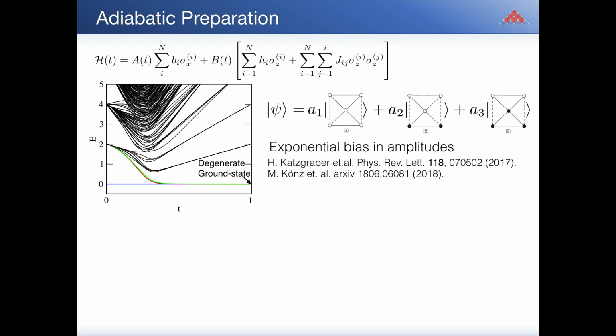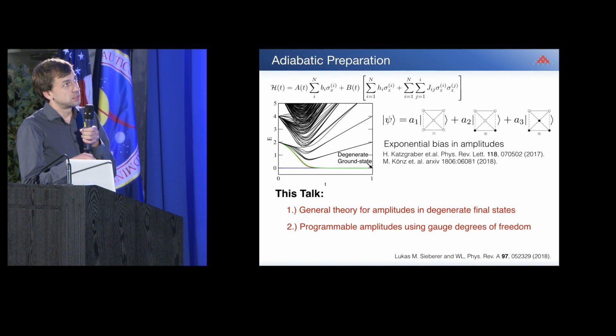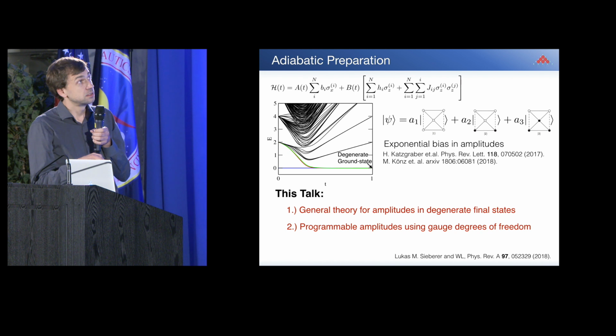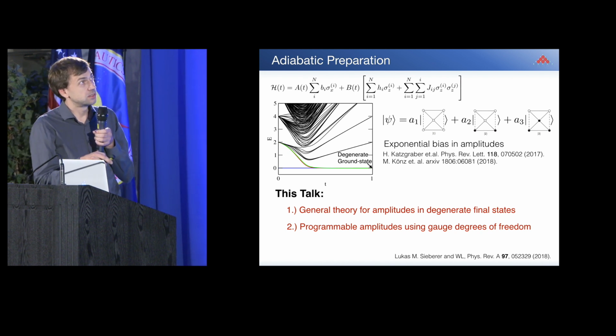And if you look at it in more detail, we see that this really comes from the problem. In this spin glass formulation, there is no way that we can program a superposition in such a way. So in this talk, I would like to do two things. First of all, I would like to show you a general theory for the amplitudes if our final state is degenerate. And secondly, I want to show you how we can program based on this theory.